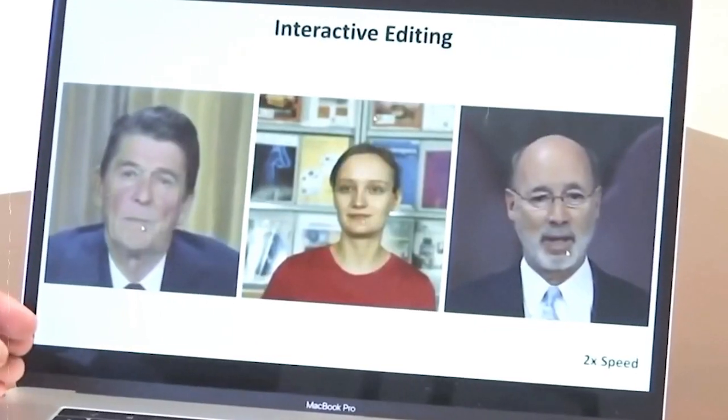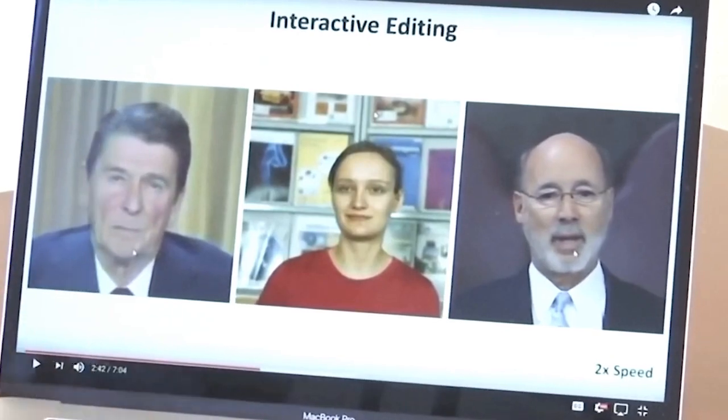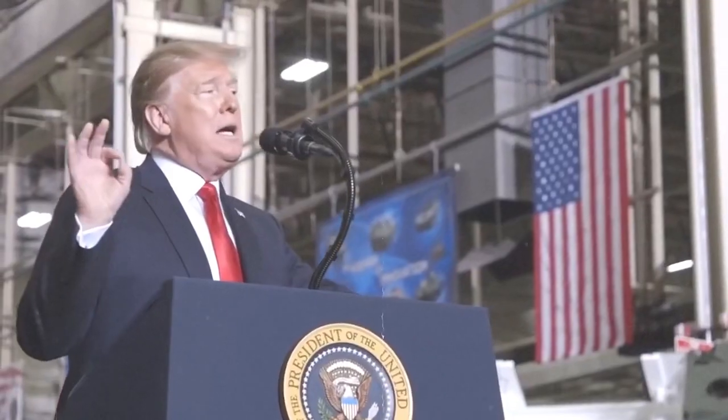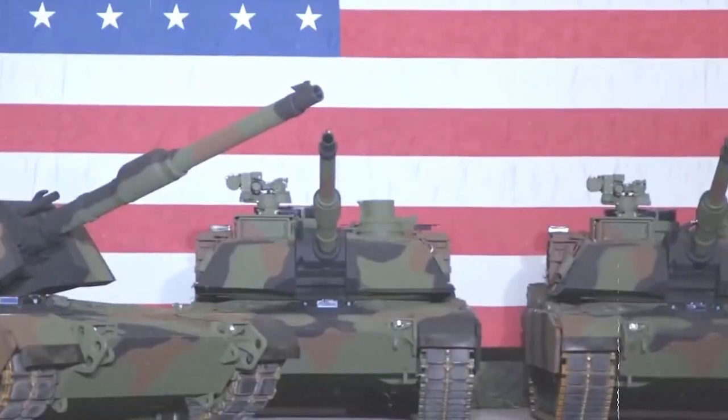Deepfakes can be fun and entertaining, but they can also be used to spread misinformation, cause confusion, and infringe on people's privacy. So, if you're thinking about creating a deepfake, remember to use this technology responsibly and consider the potential impact on others. The major tech companies have already started on sophisticated tools that will be used to detect deepfakes. We've covered a few of those on our channel already.